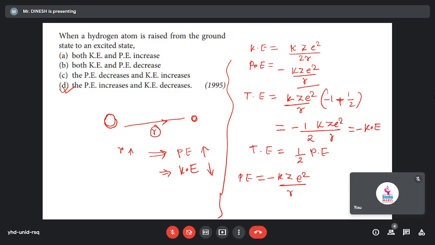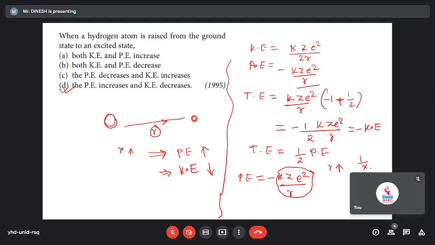Now tell me, if r is increased, the reciprocal is there, so will this value increase or decrease? Suppose 1 by x is there.